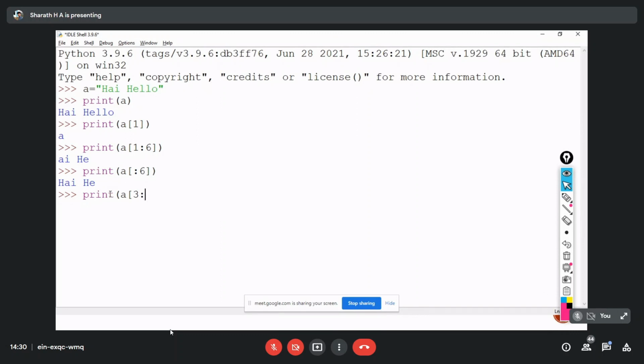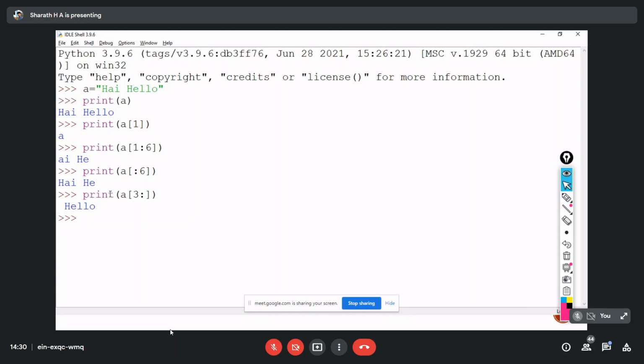So I should not give the second end index over here. Now if I give it like this, from the third index it's going to print till the end of the string.